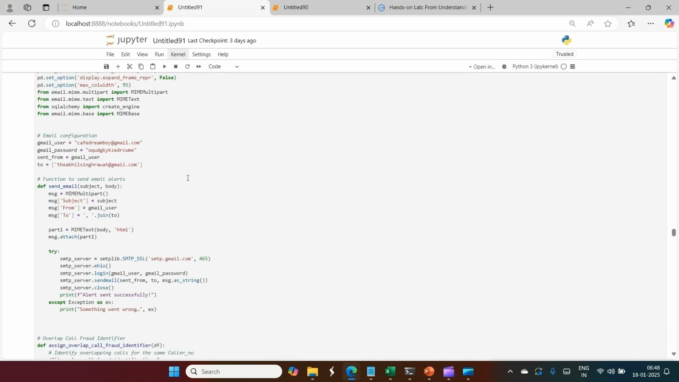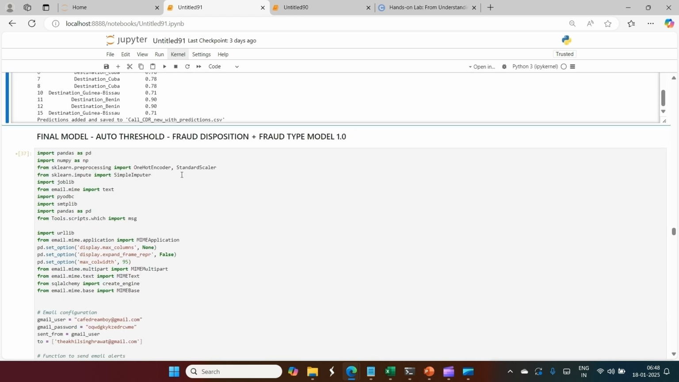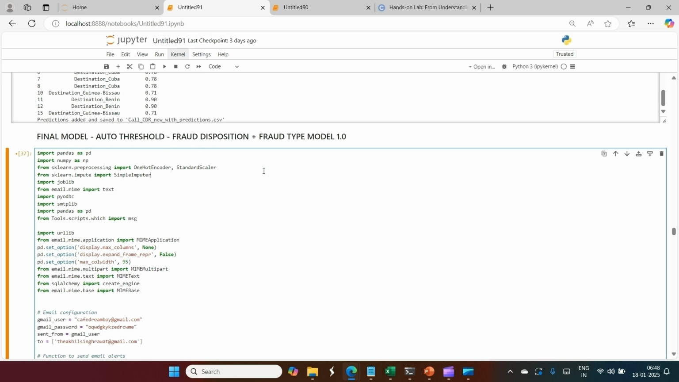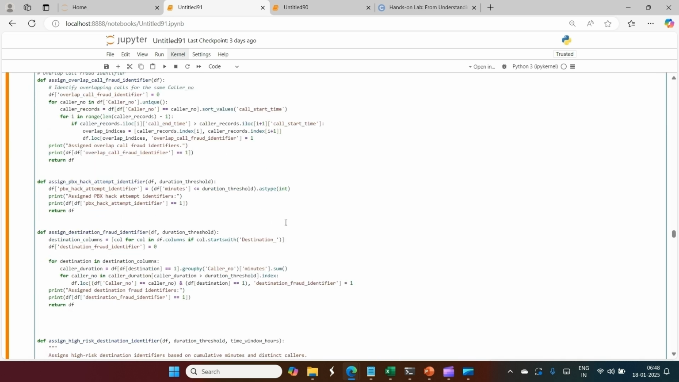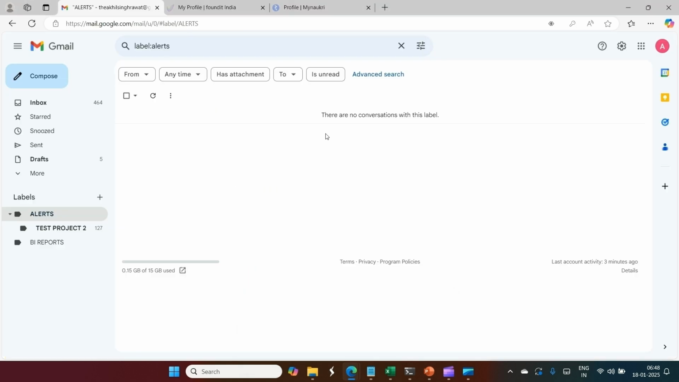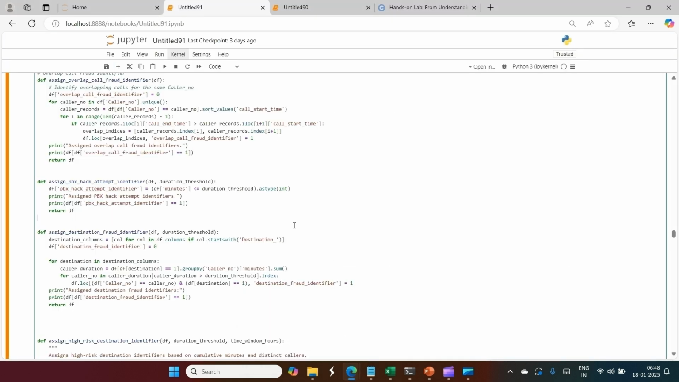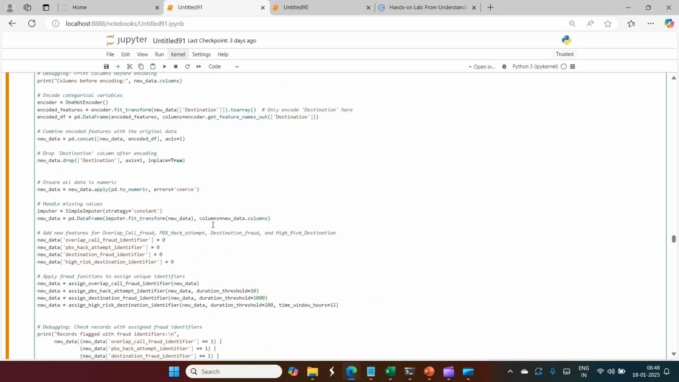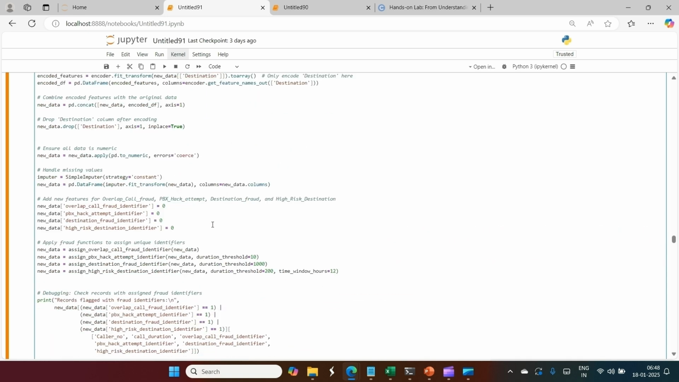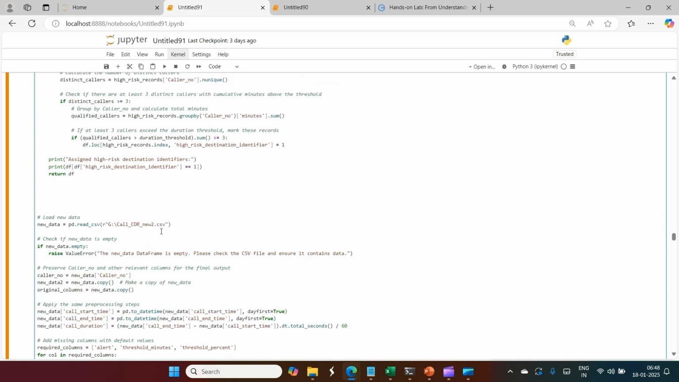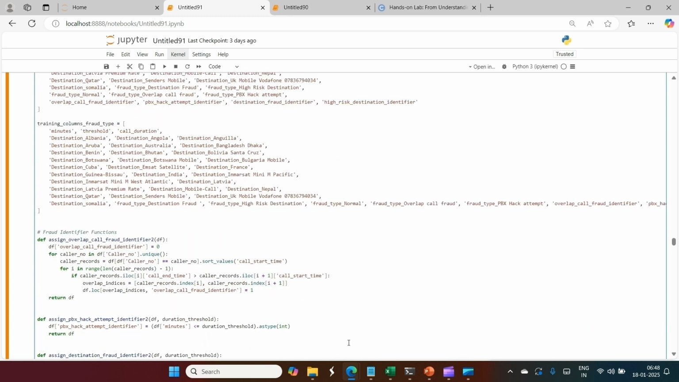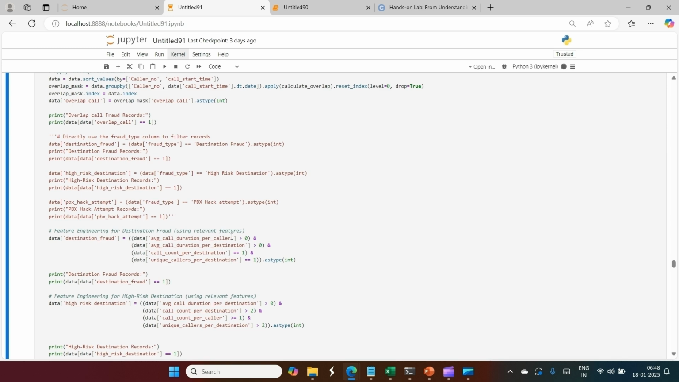So let's hit the email alert code as well. This is the same code, just the email function is there. Here you can see the alert will fire for the same. I will just check whether the file is the same or not. I will change it to CDR, call CDR new 3. Now it's okay. I will run this code and fire the alerts.